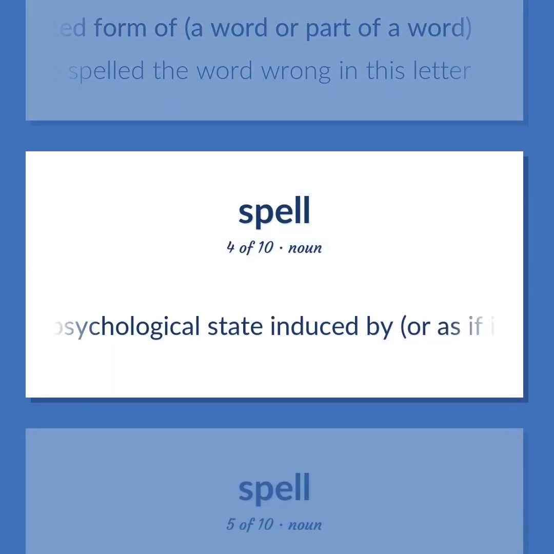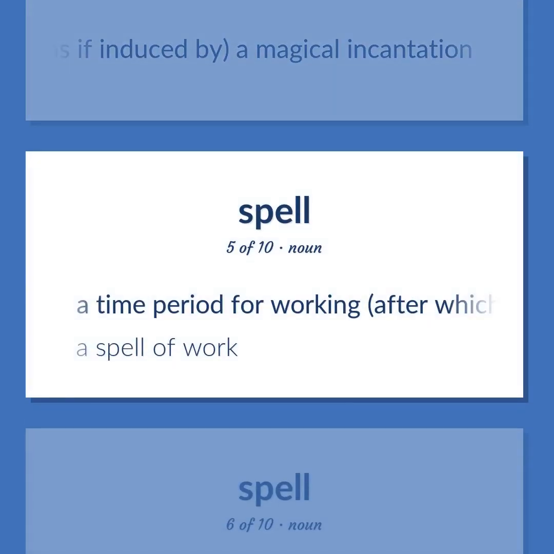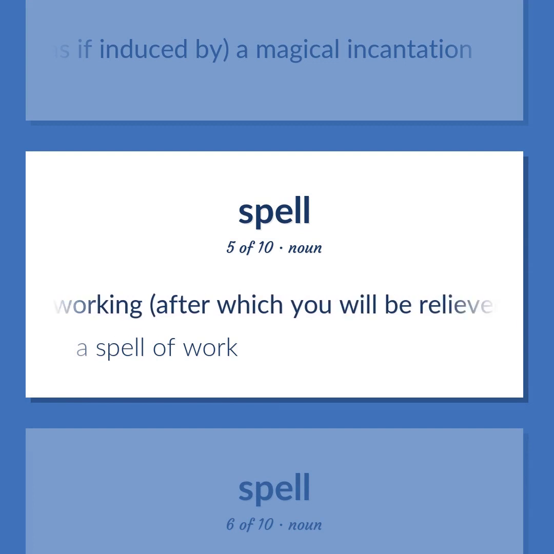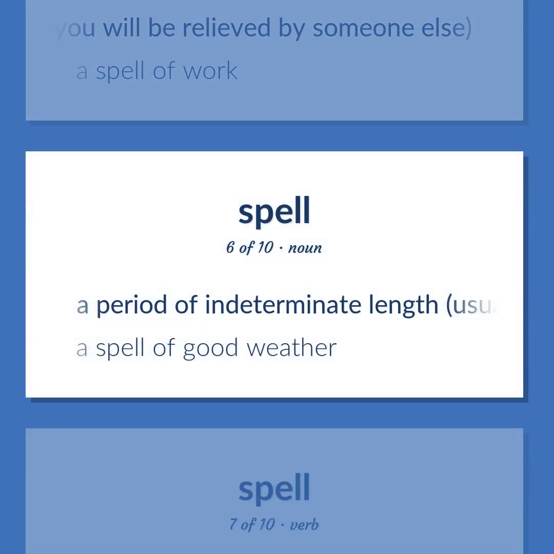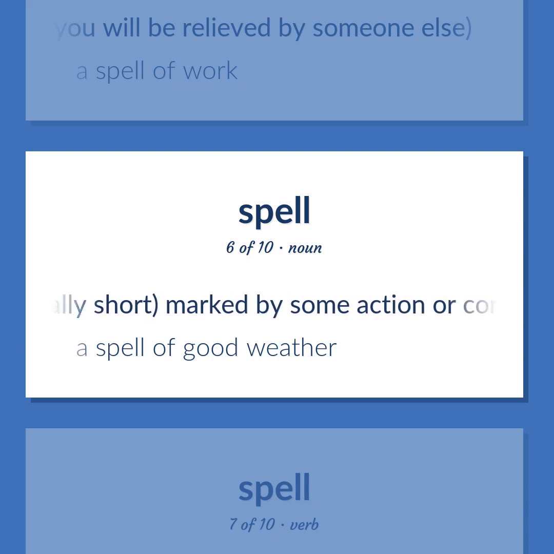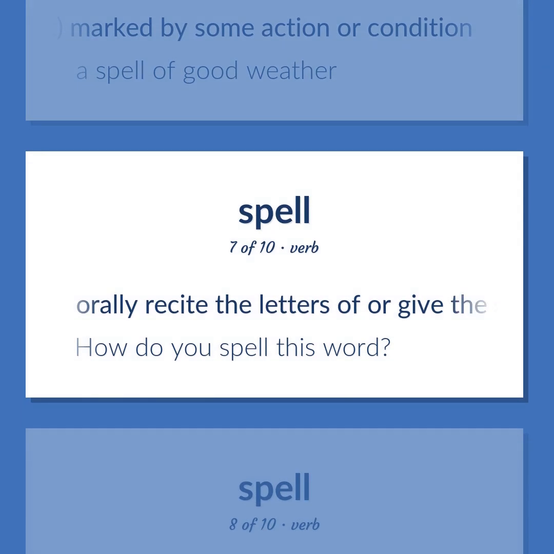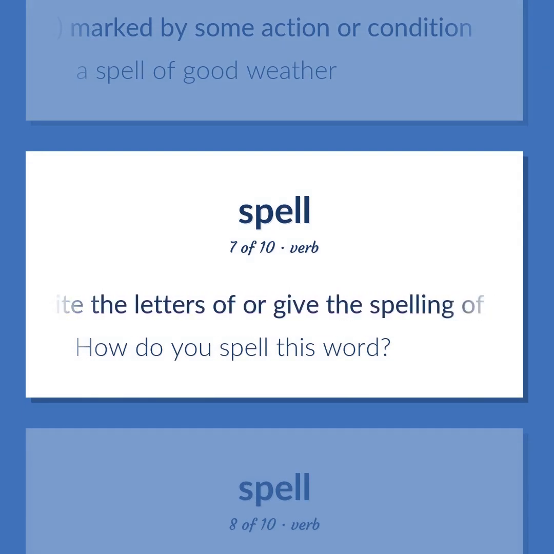A psychological state induced by, or as if induced by, a magical incantation. A time period for working, after which you will be relieved by someone else. A spell of work. A period of indeterminate length, usually short, marked by some action or condition. A spell of good weather. Orally recite the letters of or give the spelling of. How do you spell this word?